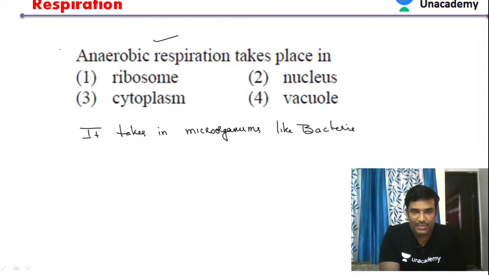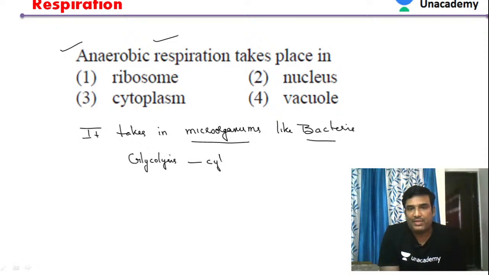So what is the site of anaerobic respiration? That was the question. Anaerobic respiration generally takes place in microorganisms. In bacteria, anaerobic respiration involves one of the major steps called glycolysis, and in bacteria glycolysis takes place in the cytoplasm itself.